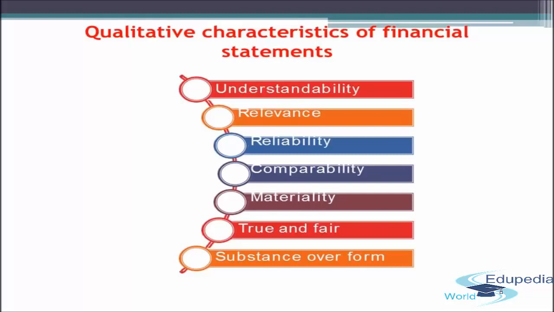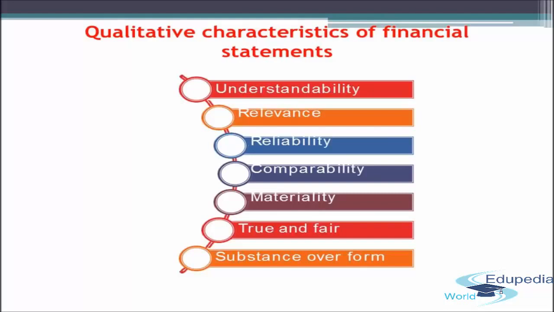Now, these four characteristics, that is understandability, relevance, reliability, and comparability, are the four principal qualitative characteristics. Principal means these characteristics have to be there in any financial statement. These are very important, and without these characteristics, the financial statements are of no use to the end users. So these are the four principal characteristics. Just remember the four principal characteristics. What are they? Understandability, relevance, reliability, and comparability.